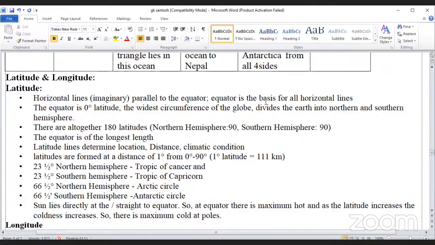23 1/2 degree northern hemisphere is called Tropic of Cancer. 23 1/2 southern hemisphere is called Tropic of Capricorn. 66 1/2 degree northern hemisphere is called Arctic Circle. 66 1/2 southern hemisphere, it is called Antarctic Circle.